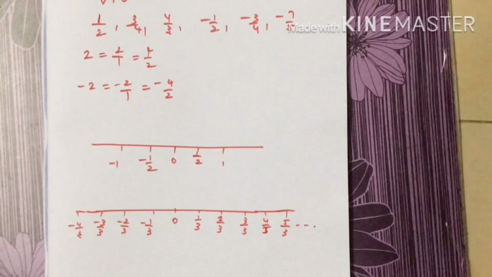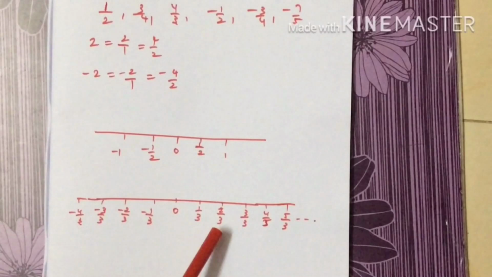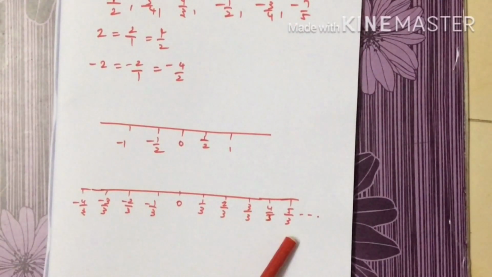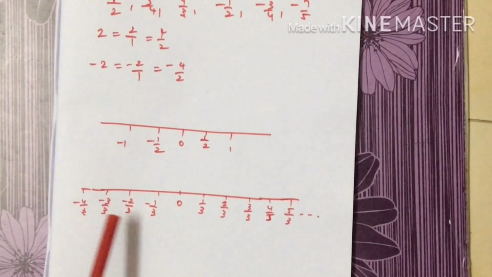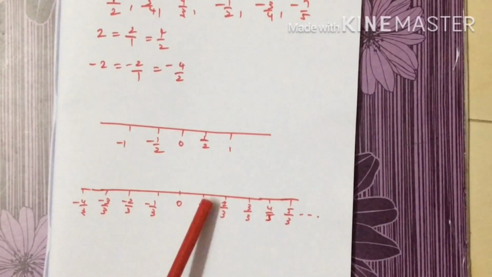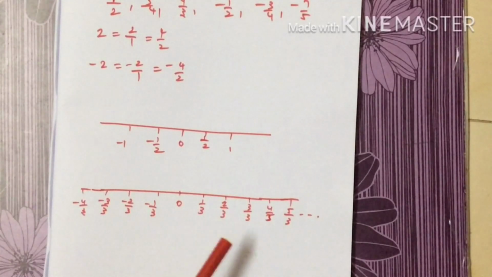Please note, while drawing a number line for rational numbers, the denominator should be the same and there should be equal spacing between the numbers you are representing. Here this is 1 by 3, 2 by 3, 3 by 3, 4 by 3 and 5 by 3. Denominators are the same. Here also it is minus 1 by 3, minus 2 by 3, minus 3 by 3. You can't give minus 1 by 3 and some other number in the denominator with equal spacing.